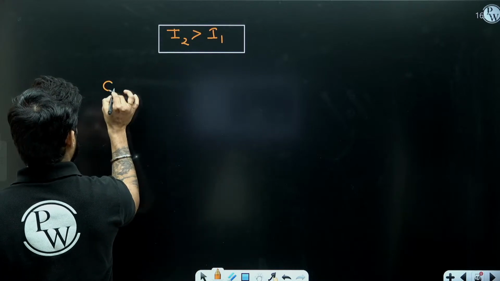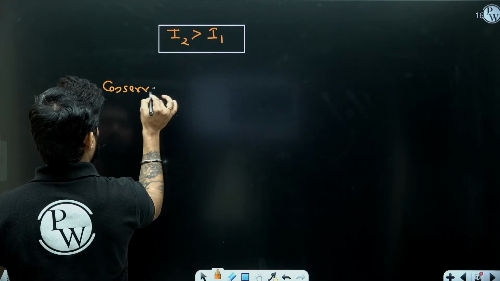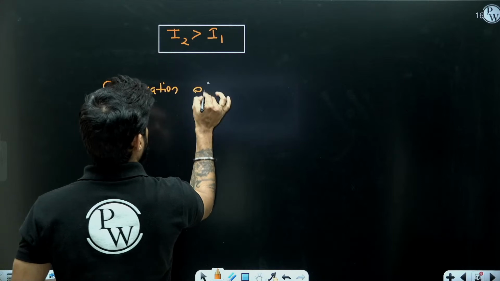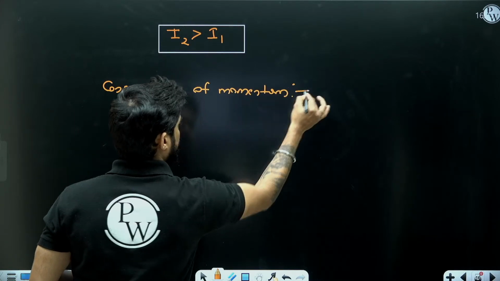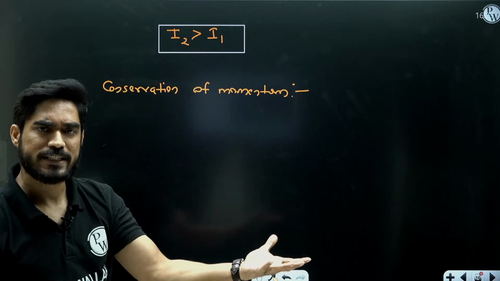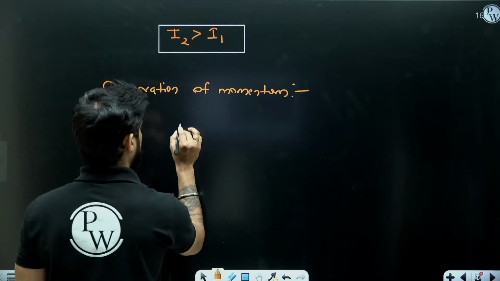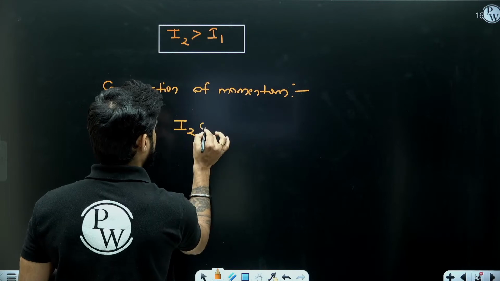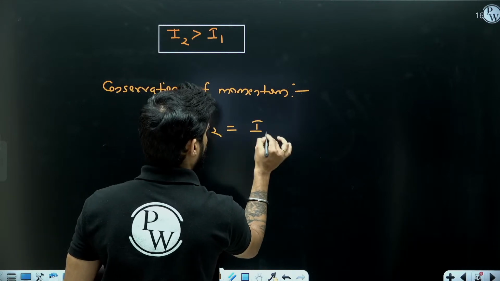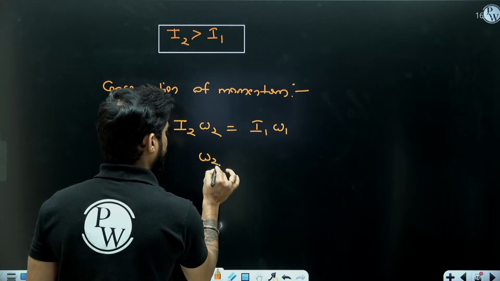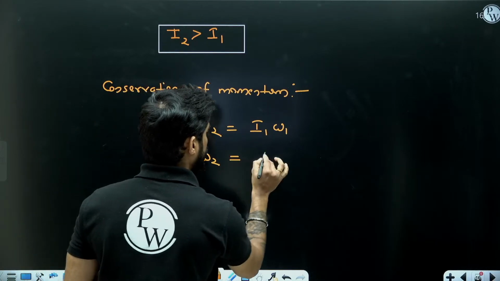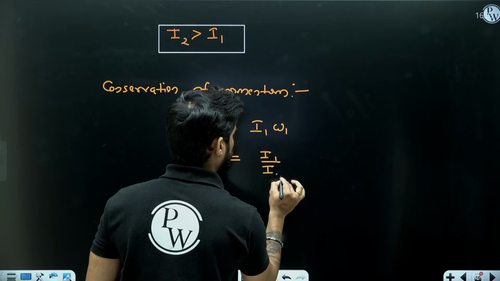Now from the principle of conservation of momentum, see, the net torque is zero, right? So the momentum is conserved. So I can write I2 omega 2 equals I1 omega 1. Okay. So I can write omega 2 equals I1 by I2 times omega 1.